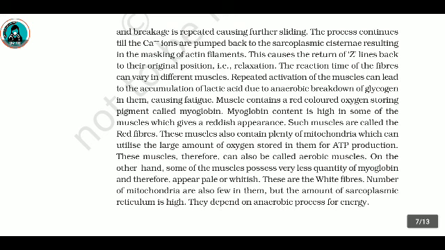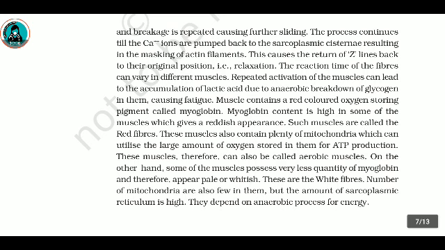The reaction time of fibers can vary in different muscles. Repeated activation of the muscle can lead to the accumulation of lactic acid due to anaerobic breakdown of glycogen in them, causing fatigue. Muscle contains a red-colored oxygen-storing pigment called myoglobin.